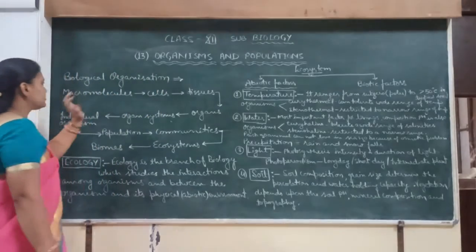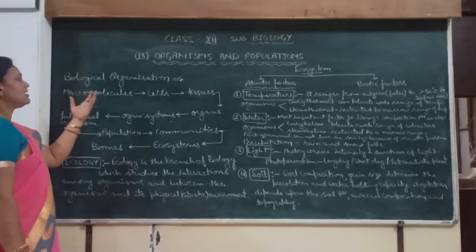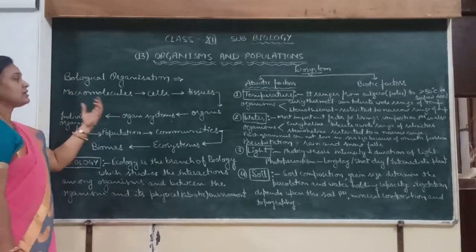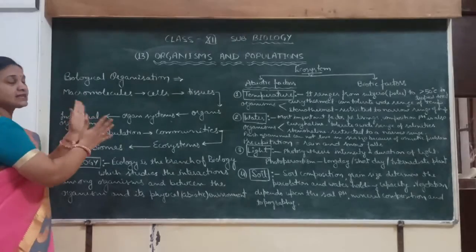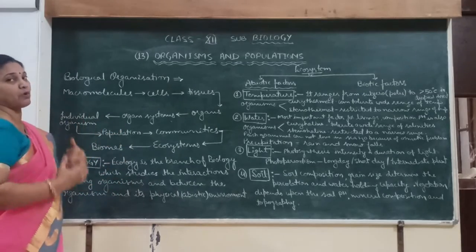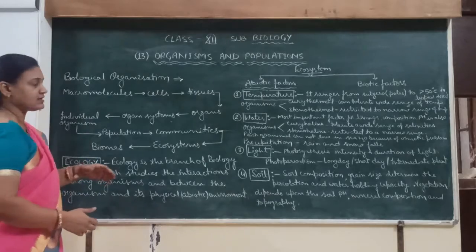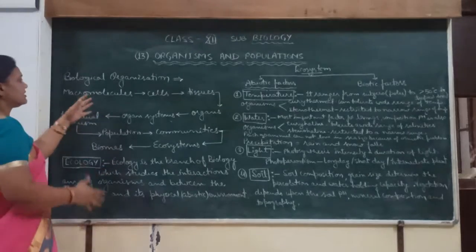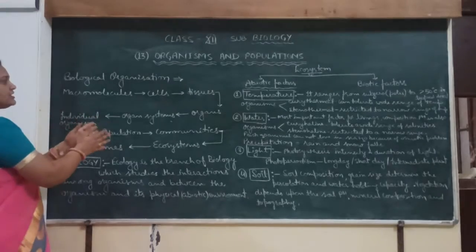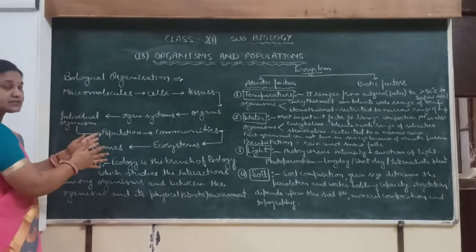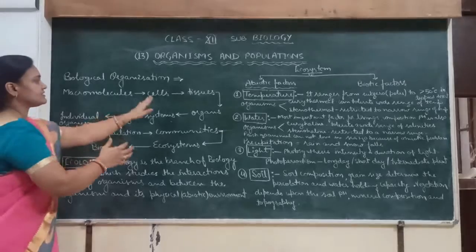So what are macromolecules? Macromolecules are the chemicals, biochemicals, like the DNA, proteins, carbohydrates, which make our body, which make the cells. So macromolecules, they are combined forms, right? DNA, RNA, proteins, carbohydrates, lipids, they all make the cells.